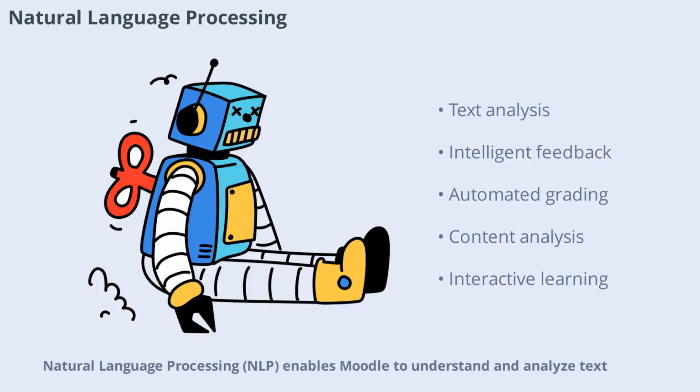Natural language processing, NLP, enables Moodle to understand and analyze text. This technology powers intelligent feedback, automated grading, and content analysis. NLP helps create a more interactive and responsive learning environment for both students and instructors.